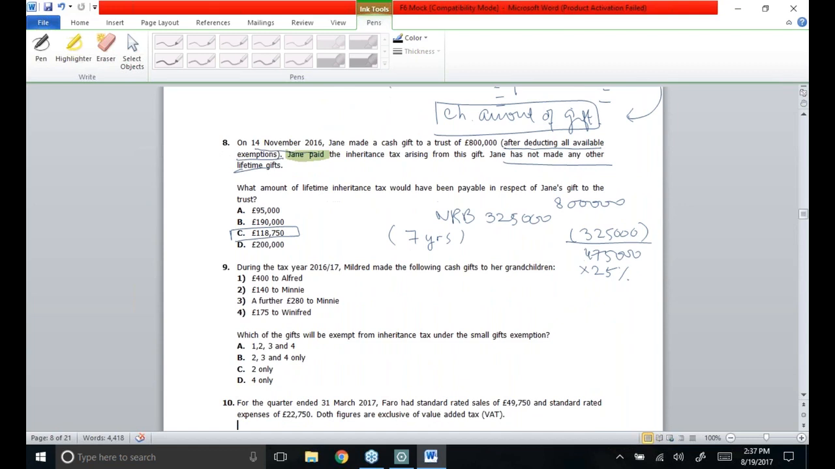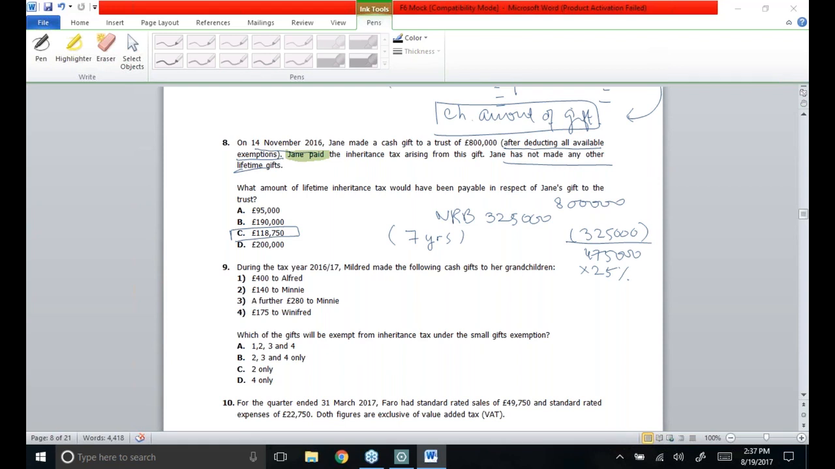Moving towards the 9th MCQ. During the tax year 2016-17, Mildred made the following cash gifts to her grandchildren: 400 to Alfred, 140 to Minnie, a further 280 to Minnie, and 175 to Winifred. Which of the gifts will be exempt from inheritance tax from a small gift exemption perspective?